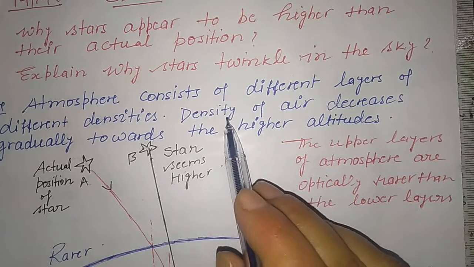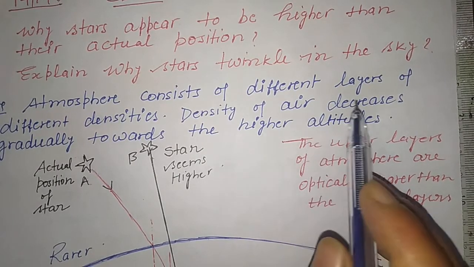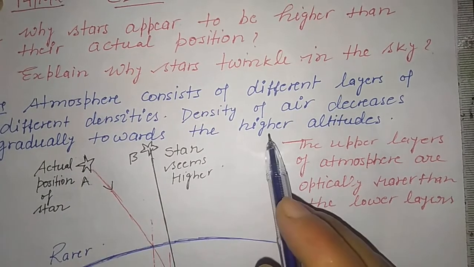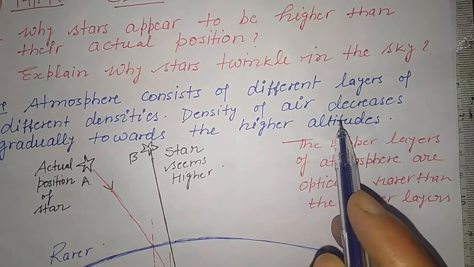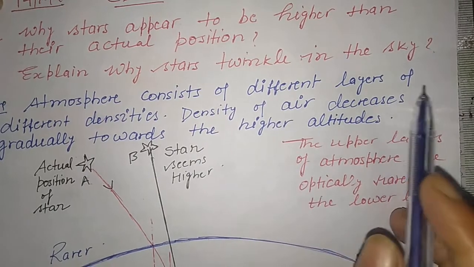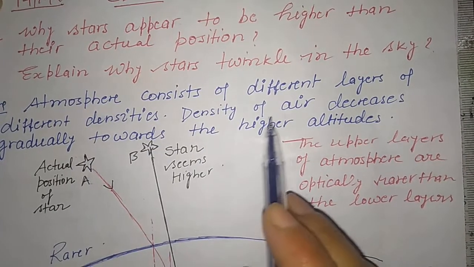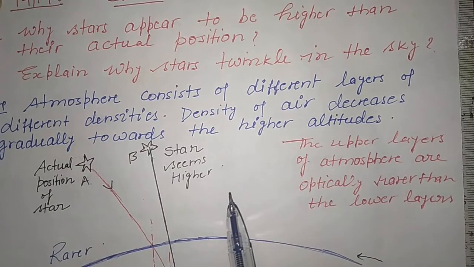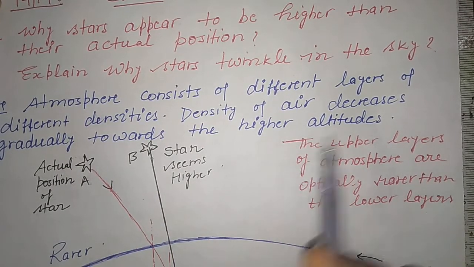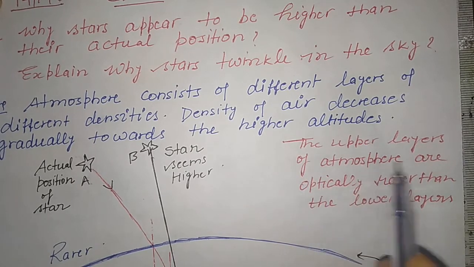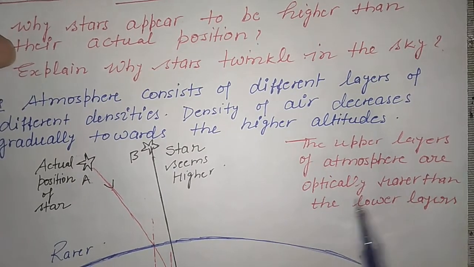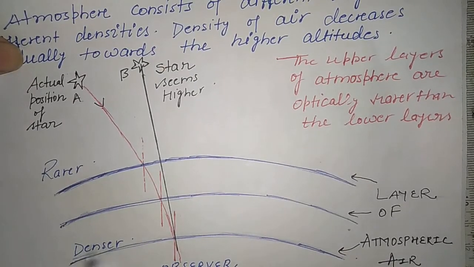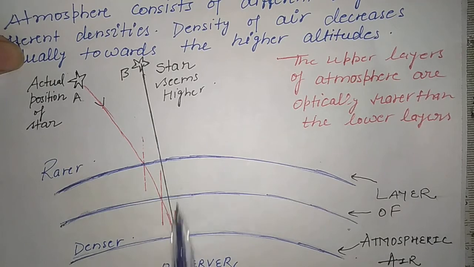The density of air decreases gradually towards higher altitude. This is important. So the layers will be like this, and each layer has its normal.